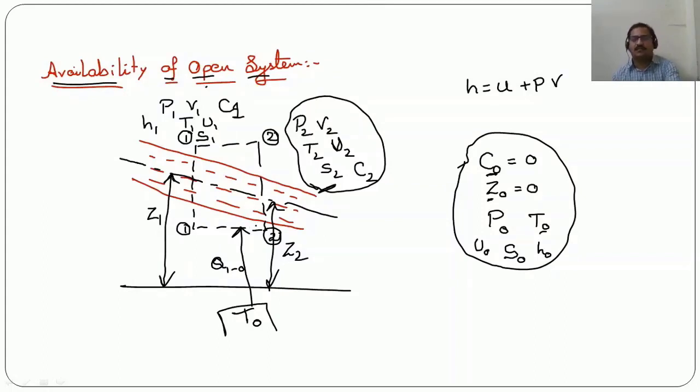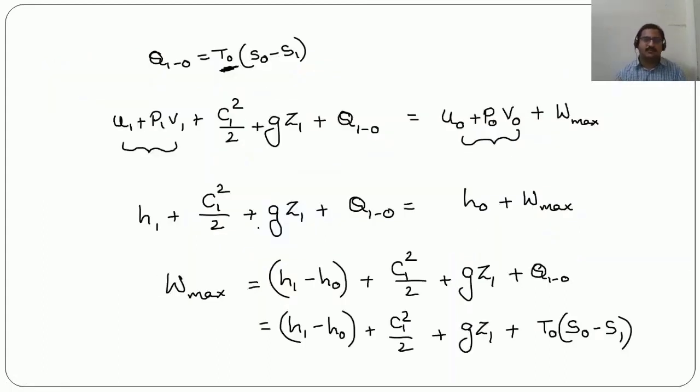Then only we are going to get the maximum possible work output. So when it is reaching the dead state, the conditions are, at the dead state there will be no potential energy and no kinetic energy, and the pressure and temperature are nothing but P0 and T0 at the dead state. That means the surrounding environment pressure and temperature.